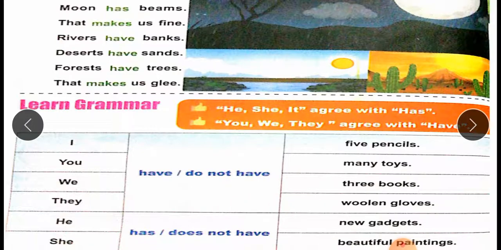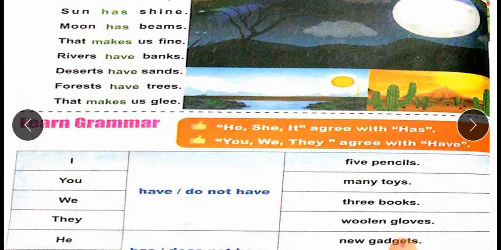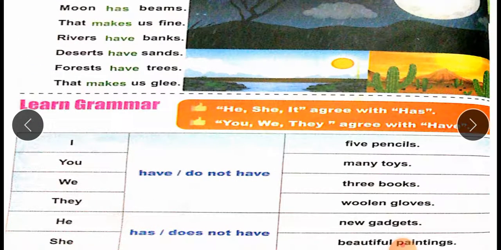He has new gadgets. Students, auxiliary has is used with subject he, she, it, but in negative case we do not use has not, but we will use does not have. We will use in negative case does not have with subject he, she, it. Like, he has new gadgets, he does not have new gadgets. She has beautiful paintings, she does not have beautiful paintings.